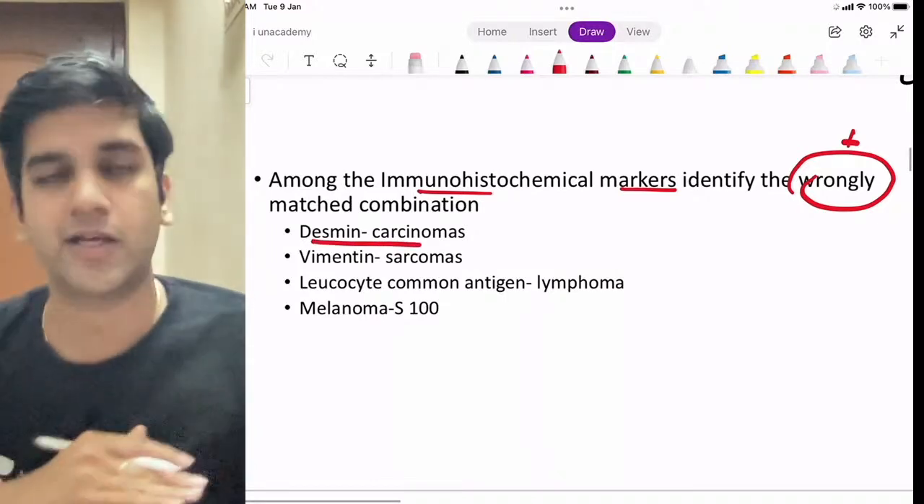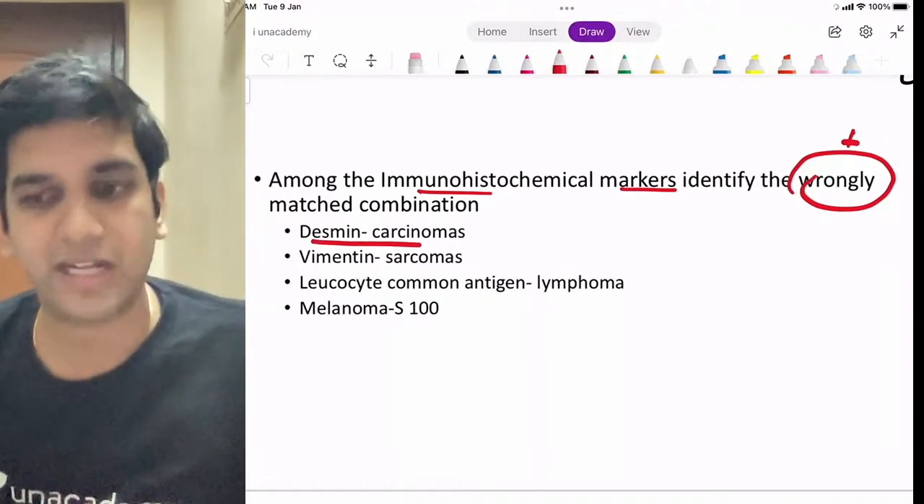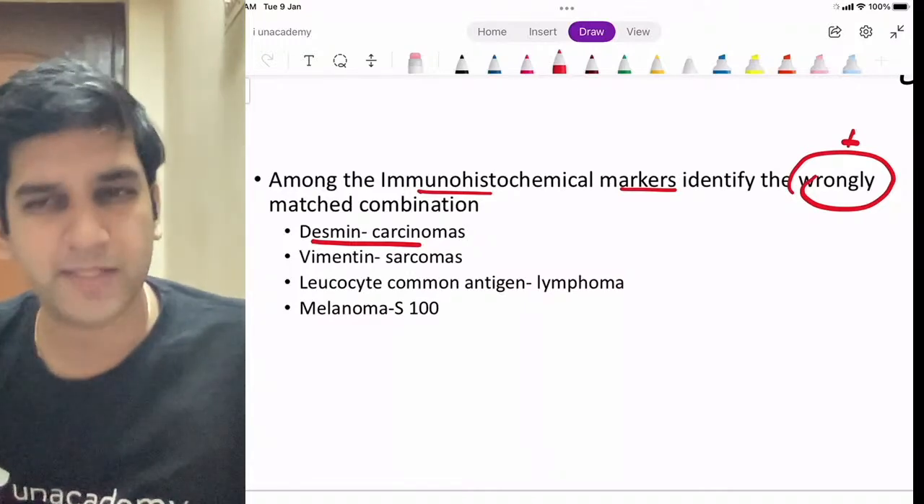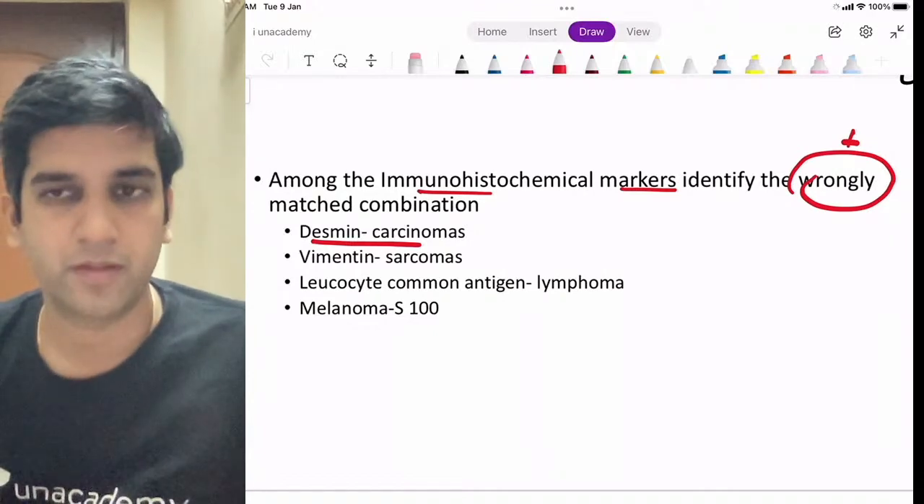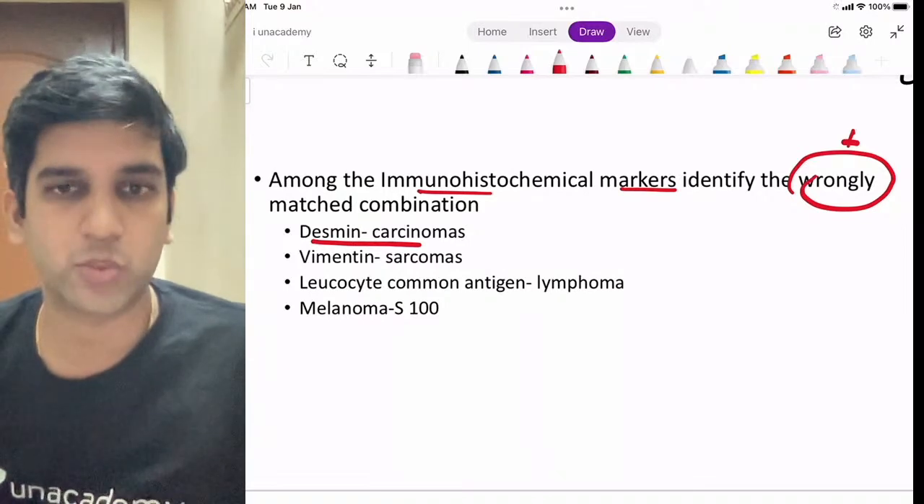Desmin and carcinomas are not true. Where do you use Desmin? Desmin is a marker of carcinoma or a sarcoma? It's actually a sarcoma. To be specific, one type of sarcoma. Which tumors will have Desmin positivity? One of the PYQs also had this. Which tumor will have Desmin positivity?